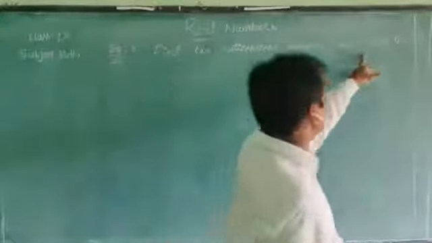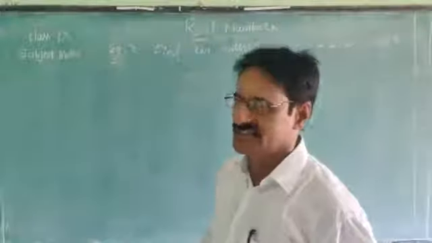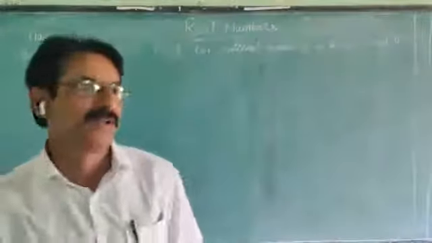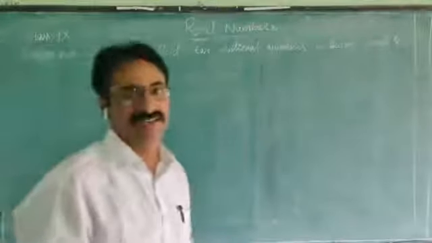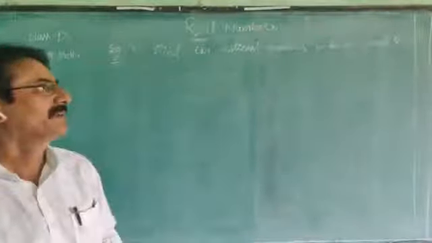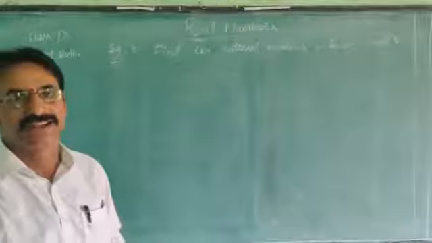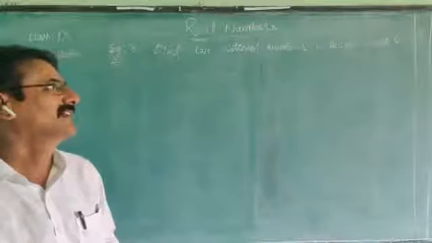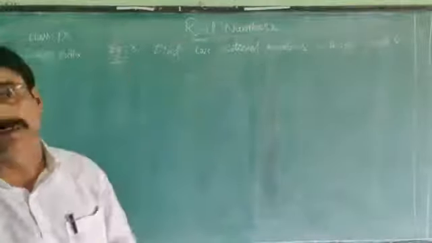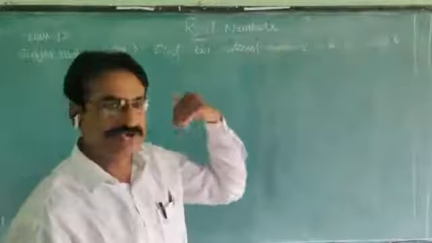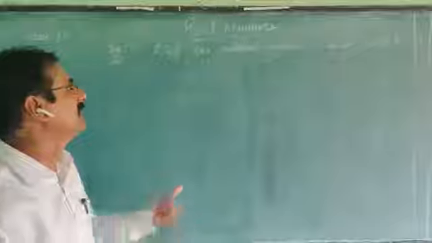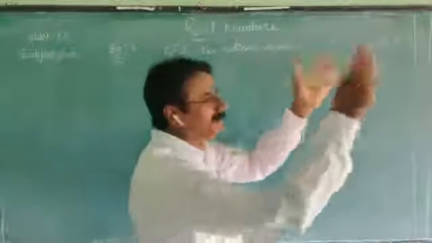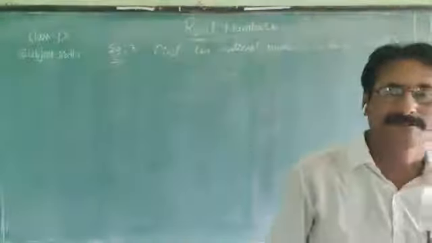These two are which numbers? 3 and 4. Generally we think of them as natural numbers, but natural numbers are also integers. So 3 and 4 are integers. Not only that, we can express them as p by q: 3 by 1, 4 by 1. Those two are called rational numbers. Now we are going to find two rational numbers between given two rational numbers.